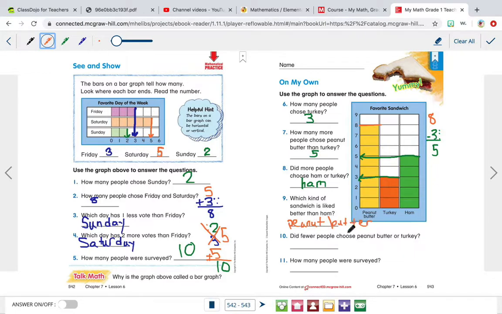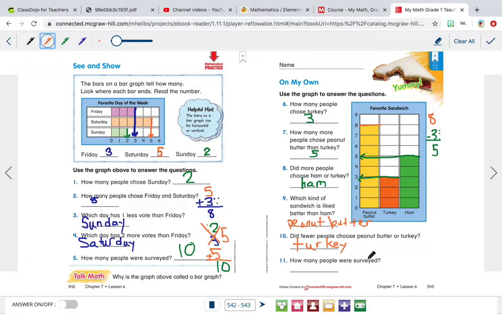Did fewer people choose peanut butter or turkey? So which number is smaller, peanut butter or turkey? Well, look at peanut butter. Their bar is very big. Turkey's bar is smaller. So we know that fewer people chose turkey than peanut butter. So we're going to write turkey. Fewer people chose turkey. T-U-R-K-E-Y.